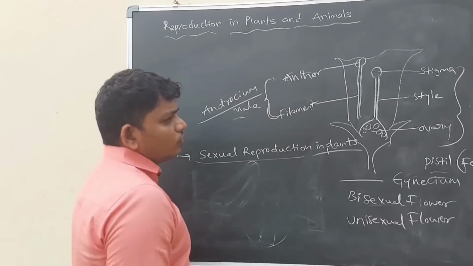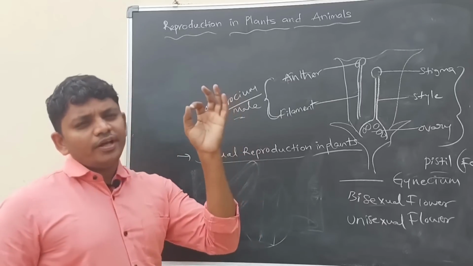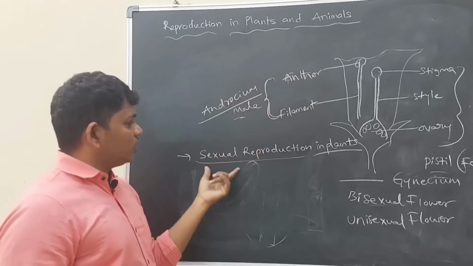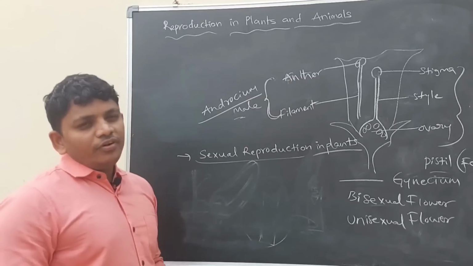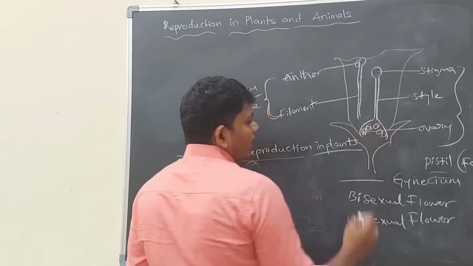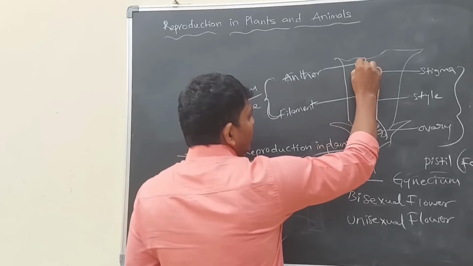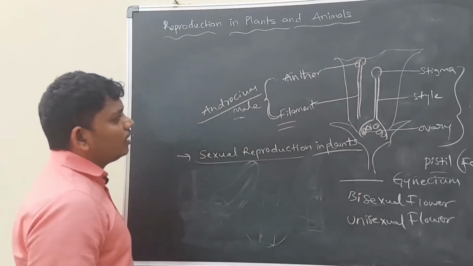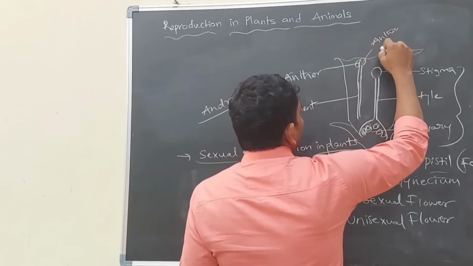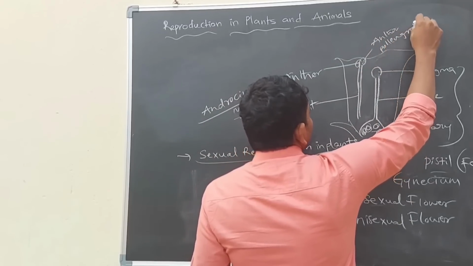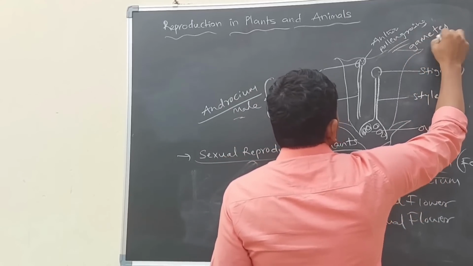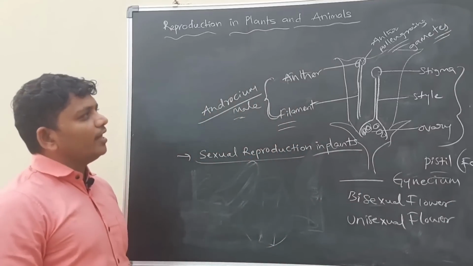Right now, we have to discuss what fertilization is. Whenever fertilization occurs, only then will offsprings come. So fertilization must occur in sexual reproduction. Here, fertilization occurs between the pollen grains and the ovum. Pollen grains generally come from the anther of the male part, the androecium. These pollen grains are called gametes. So male gametes in the plant are called pollen grains.